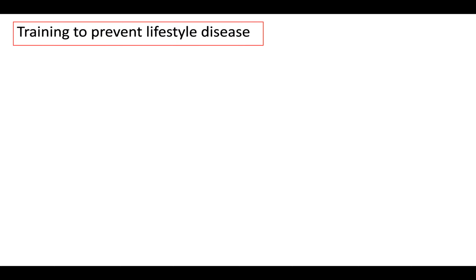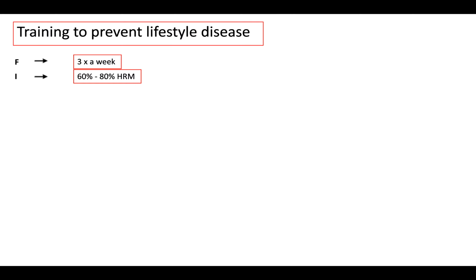Finally, we need to be able to evaluate the advantages of exercise on our lifestyle. First of all, we need to know the basic FITT principles of training that are going to help prevent lifestyle diseases. So frequency, 3 times a week. Intensity, 60 to 80% of heart rate max.